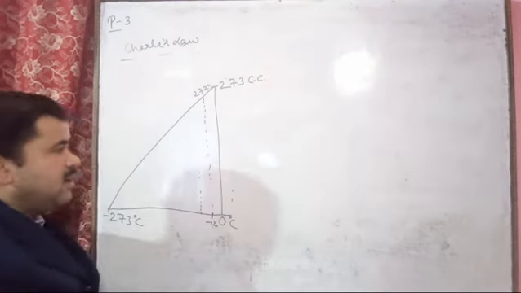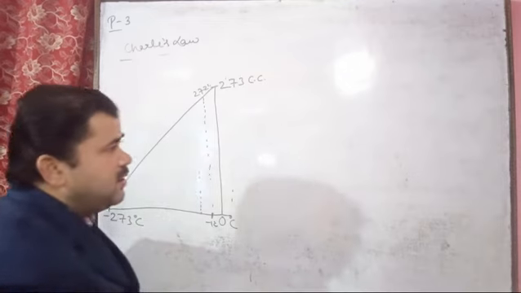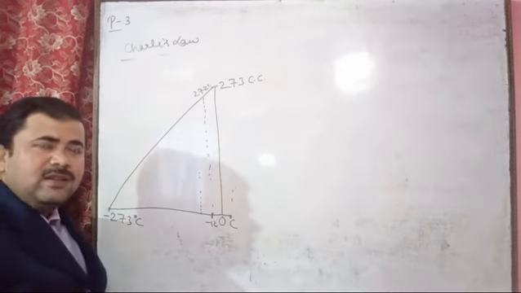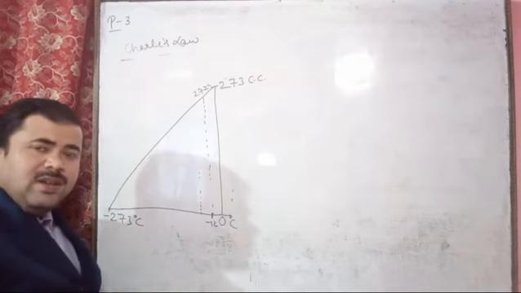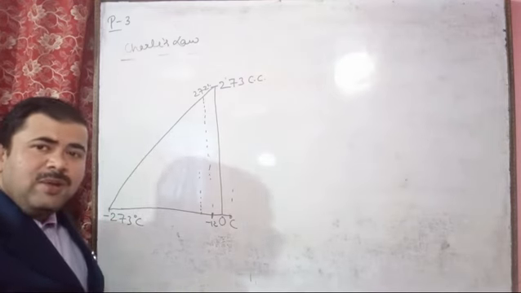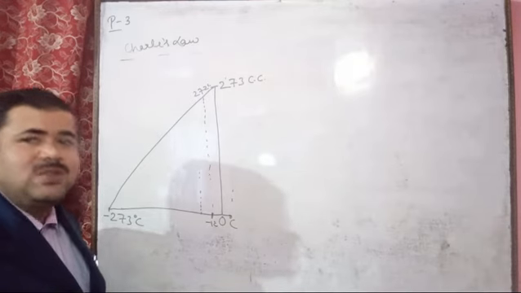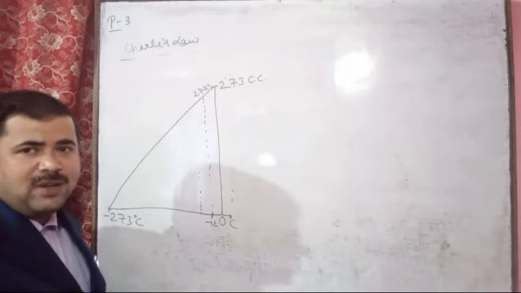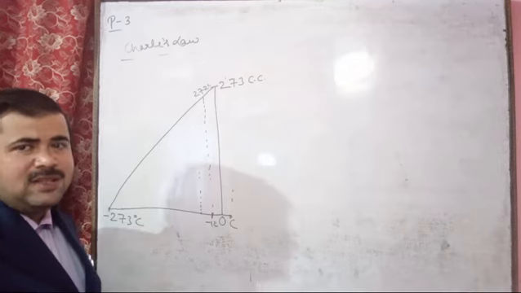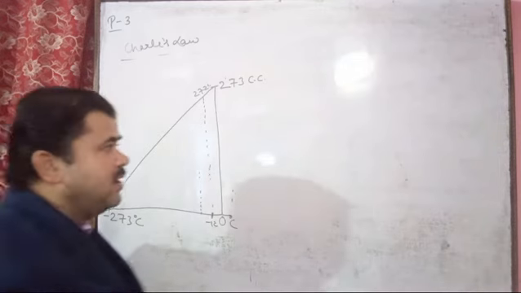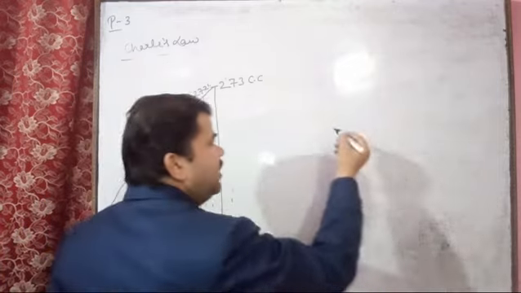So according to the definition by Charles, pressure remaining constant, the volume of the given mass of a dry gas increases or decreases by 1 by 273 part of its original volume at 0 degree Celsius for each degree rise or fall in temperature. What is the meaning of 1 by 273?